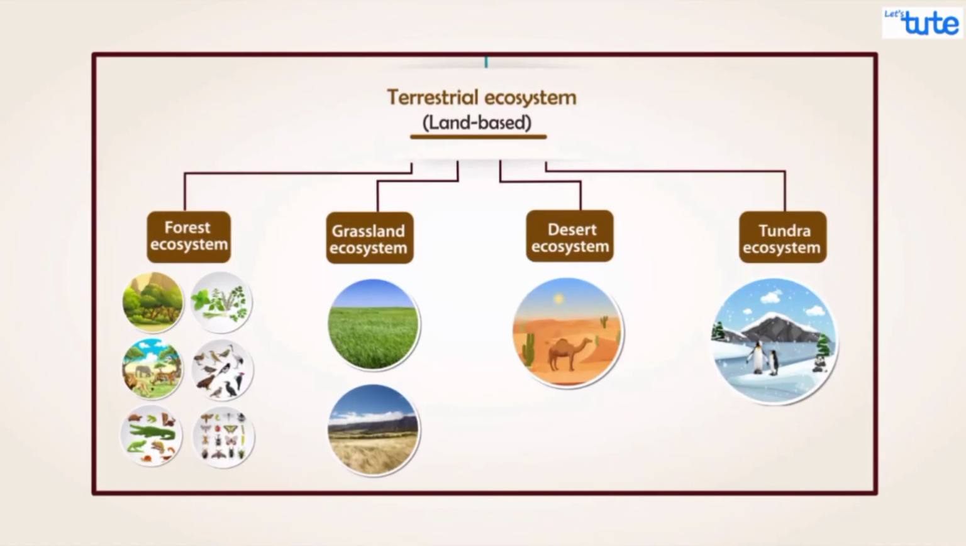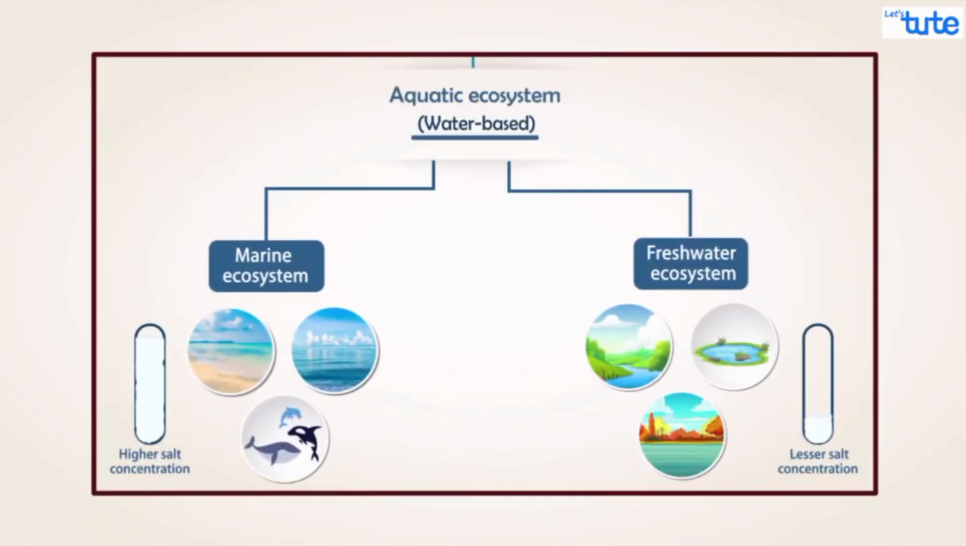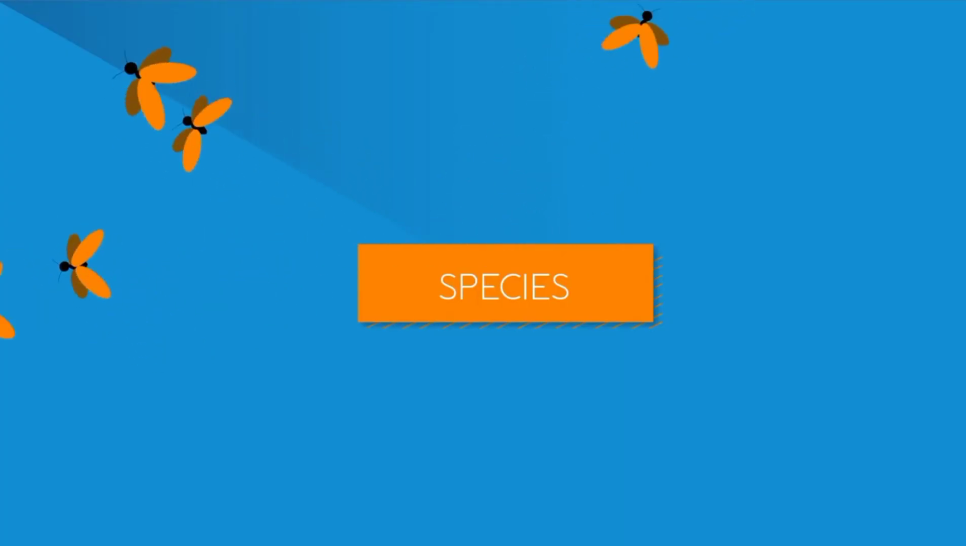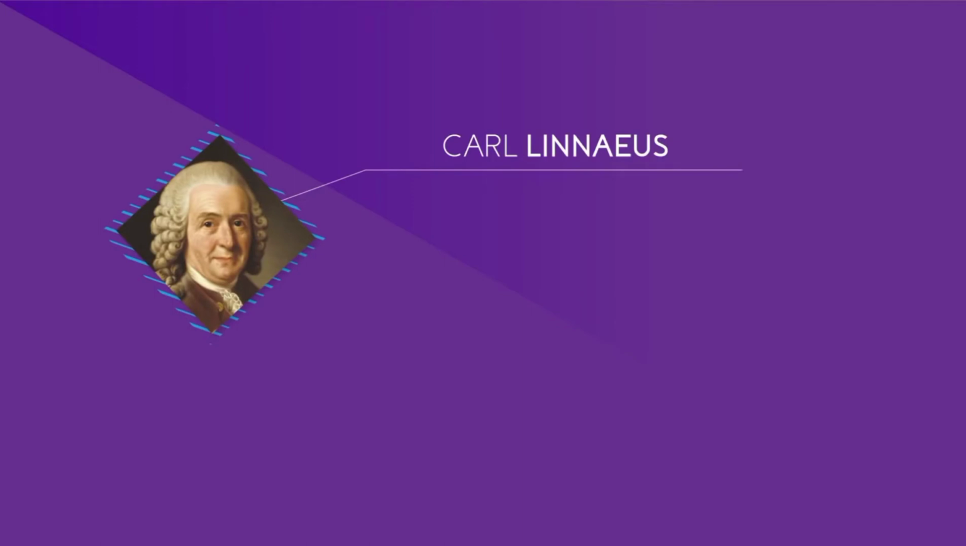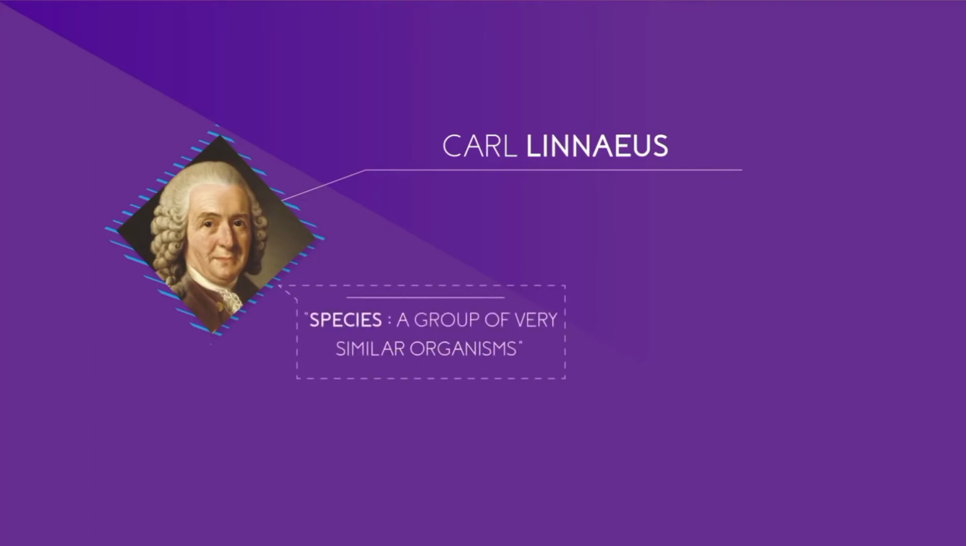So now, let's proceed to the next topic, which is called species. Here, we're going to talk about what is a species and how species are created. 18th century naturalist Carl Linnaeus used the word species to describe the group of very similar organisms. Linnaeus was interested in classifying all living things, and he came up with a system of grouping organisms and identifying the relationships between them based on their physical features.